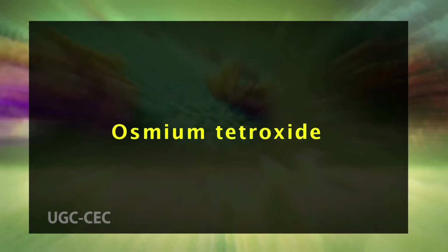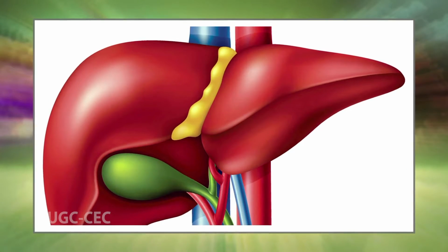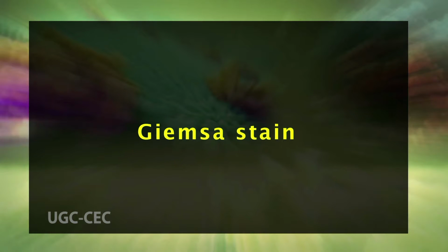Number 3 is osmium tetroxide. Osmium is used to stain lipids a dark black color. It is very useful for demonstrating the myelin of myelinated nerves or lipid droplets in the liver or steroid secreting cells. Number 4, Giemsa stain.